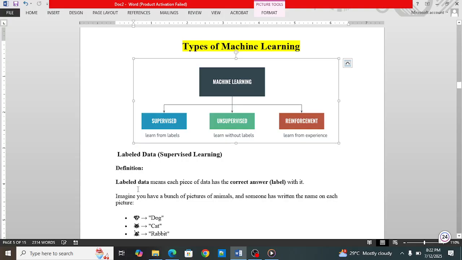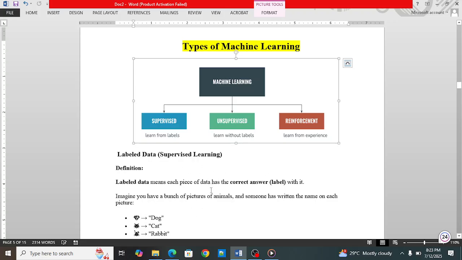For example, in this definition, labeled data means each piece of data has the correct answer with it. Imagine you have a bunch of pictures of animals and someone has written the name on each picture. This is the picture of the dog, and dog is written. This is the picture of the cat. This is the picture of the rabbit. So in labeled data we have the questions as well as the answers. Someone is telling us this is the dog, this is the cat, and this is the rabbit. Someone has already taught you the questions as well as the answers.